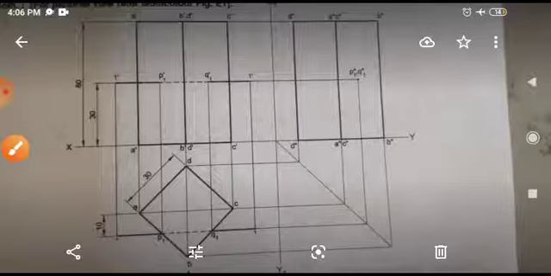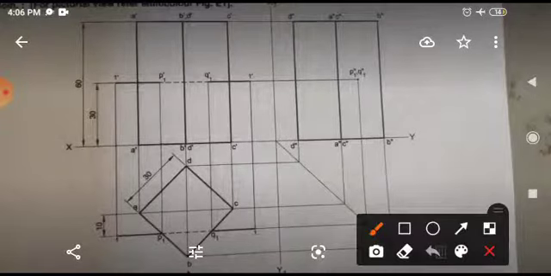Okay, now you have completed top view and front view of the figure. Now what about side view? Now if you look at this figure from this side, okay, side view is from here.